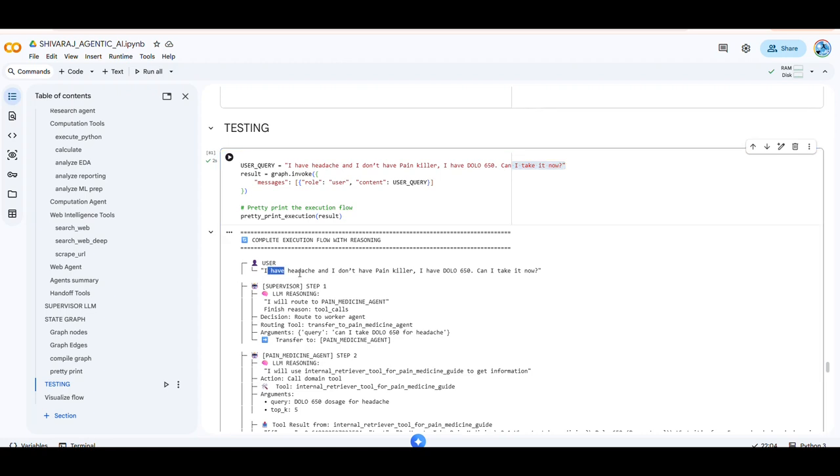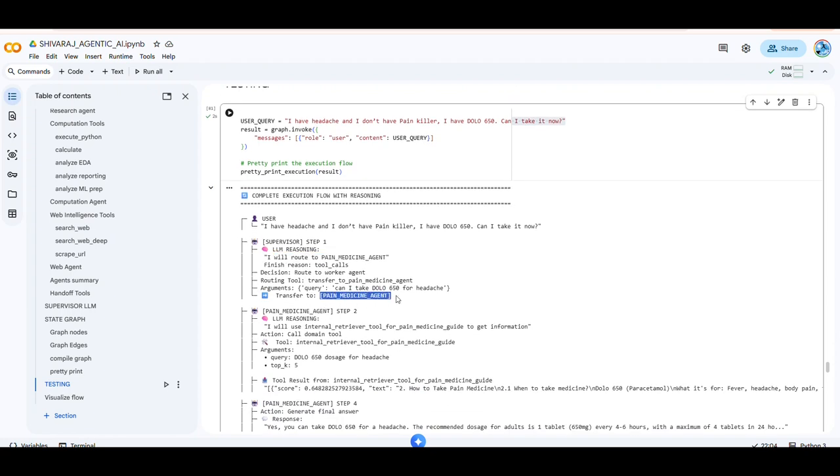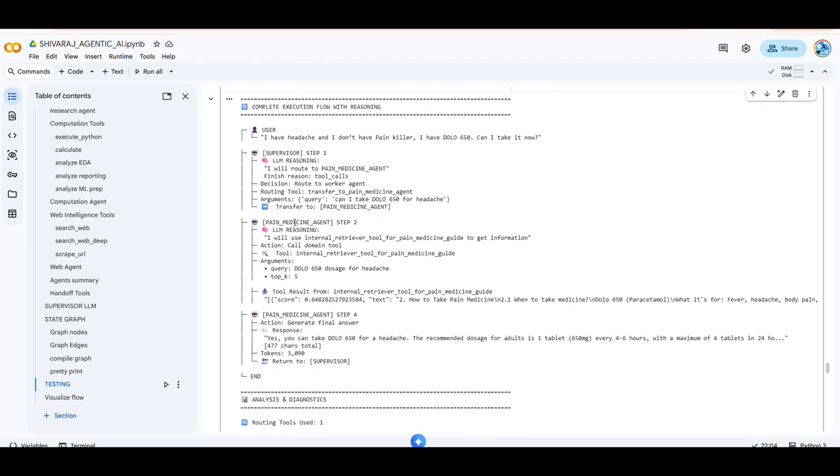Okay. User asks a query. Supervisor sees what the query is and understands the messages. Then what will he do? He will route to the pain medicine agent. Then he will forward that mail to the pain medicine agent, and from the pain medicine agent you will see the AI message having the user query and whatever your supervisor asked and what tool you are using, and based on that it will have a retriever function. It will retrieve the documents, see the text, and give a response back to the supervisor. Then finally the supervisor understands that and gives back that response to the customer.